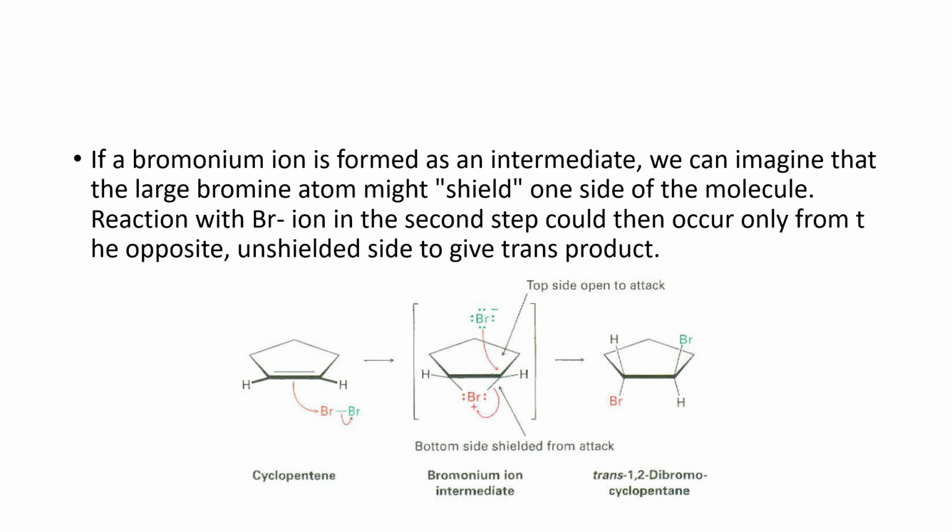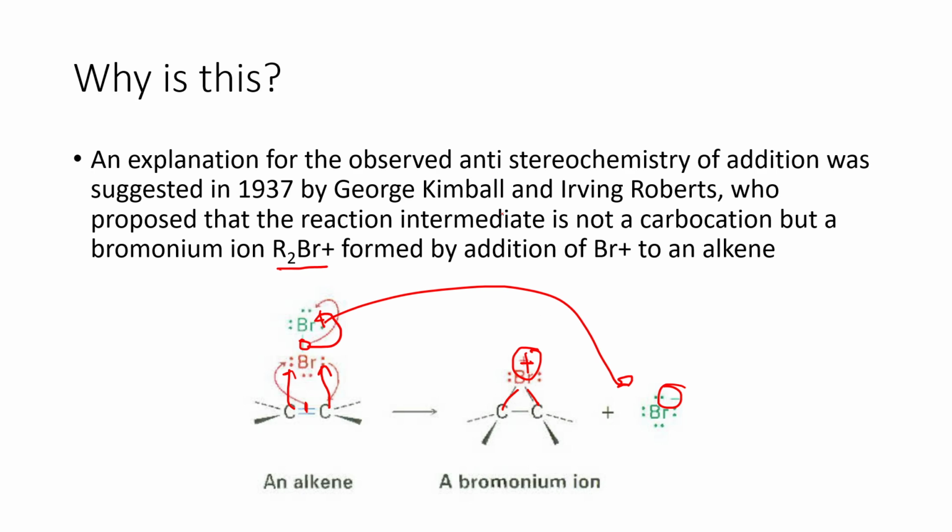So if a bromonium ion is formed as an intermediate, we can imagine that the large bromine atom might shield one of the faces of the molecule. Reaction with the bromide ion in the second step could then occur only from the opposite unshielded side. So pag tinignan nyo yung taas, kung sa taas nag-form yung bromonium ion, crowded na dito kasi may bromine na dyan.